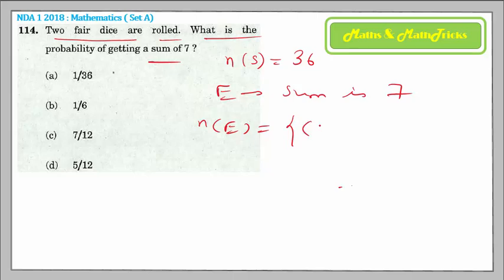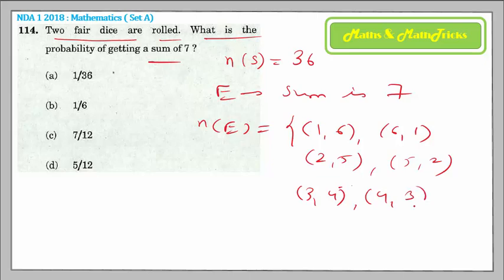So you know that in the first row, the maximum sum 1, 6 will be the sum 7. So 1, 6 is coming. So yes, 6, 1 would come. Then in the second row, 2, 5 is going to give you the addition 7. So the next, 5, 2 is also in. And then 3, 4 is going to give you the pair 4, 3.